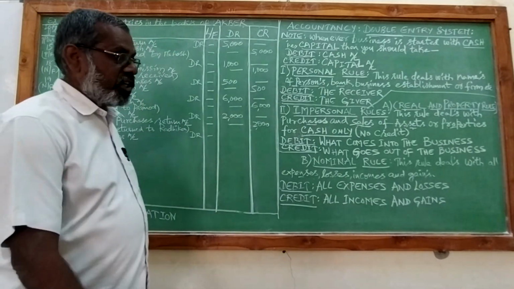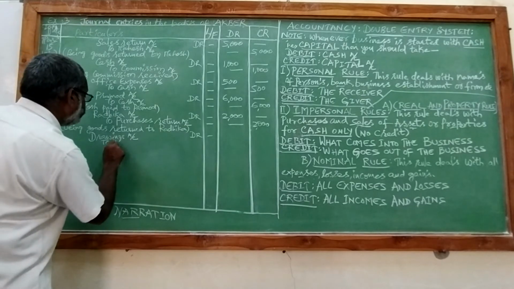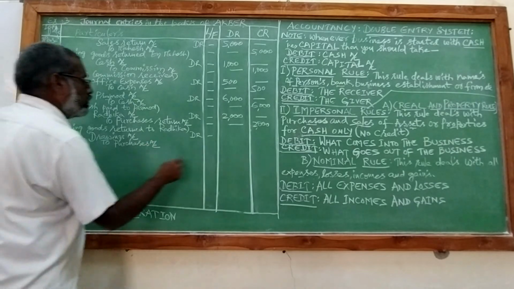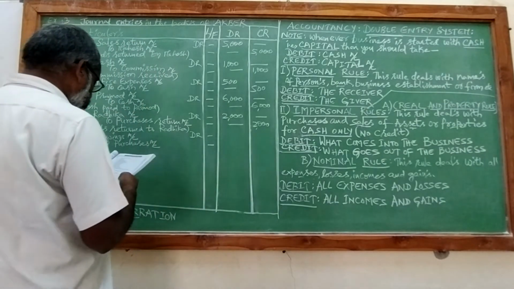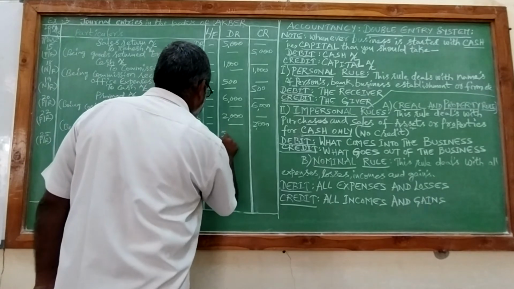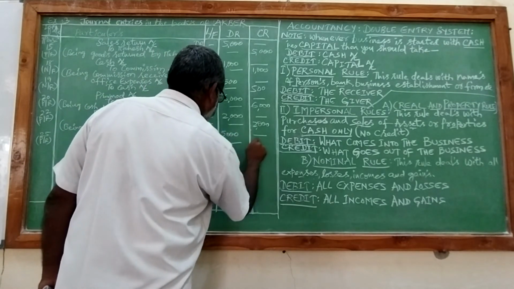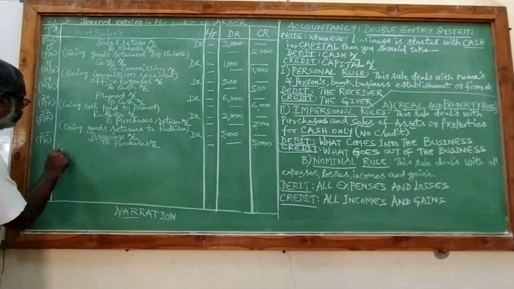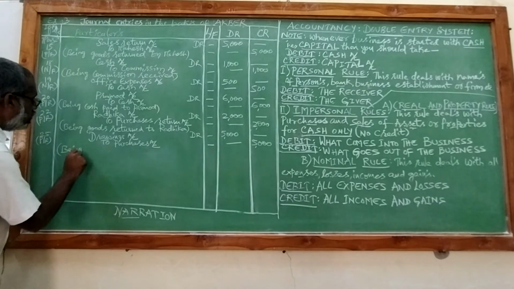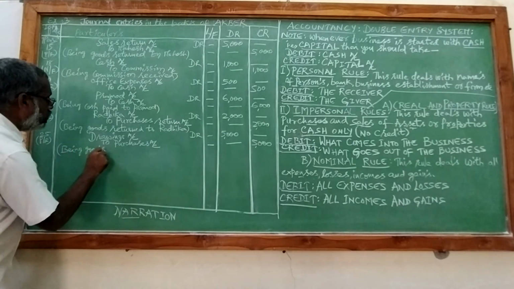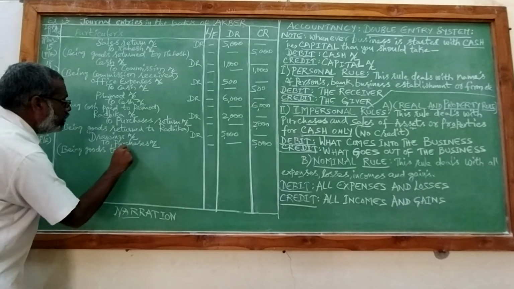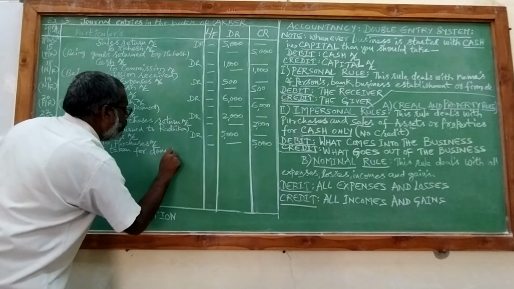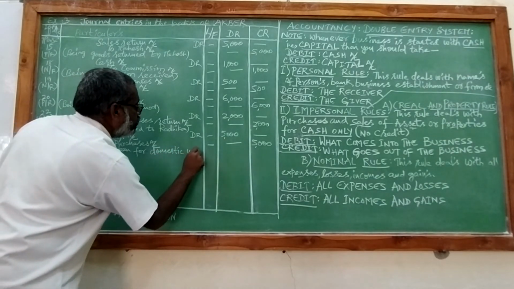That is why the purchases has to be credited. $5,000. Being goods taken for domestic use.